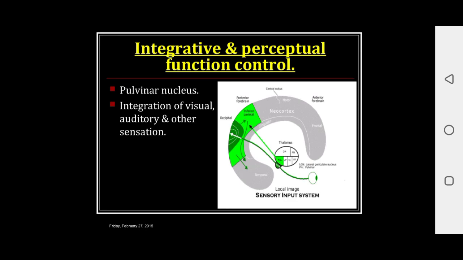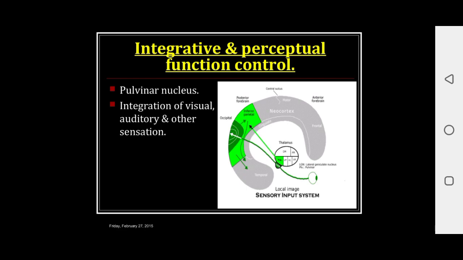So this is all about the connections of the thalamic nuclei. This is very important because the thalamus is the major relay station of almost all sensory pathways. The exception is olfaction. It includes both general and special senses, and it has connections with the reticular activating system.